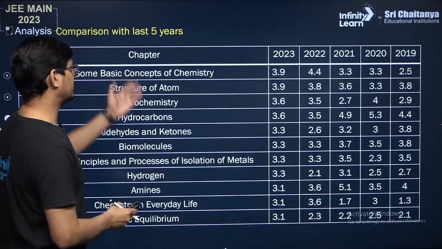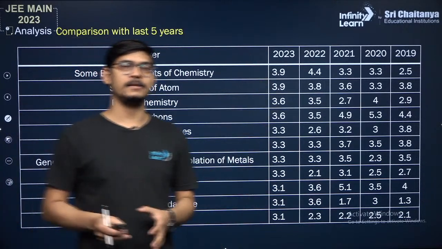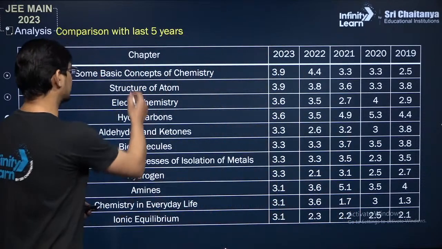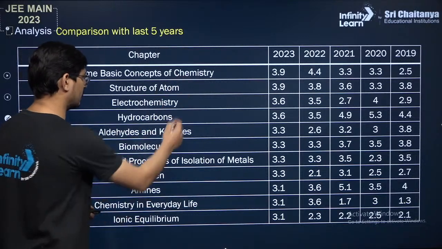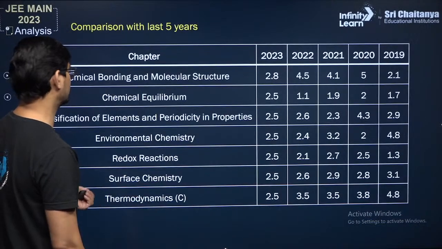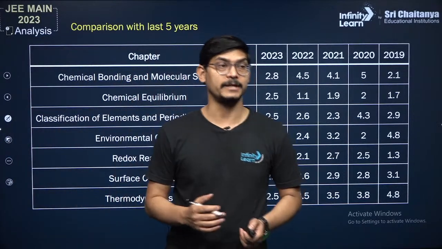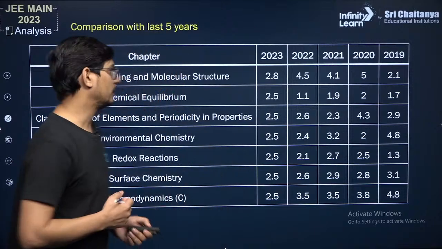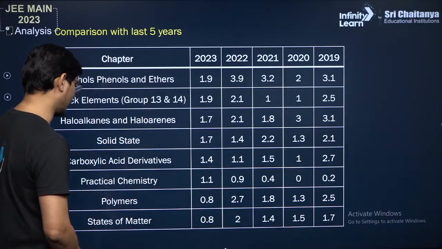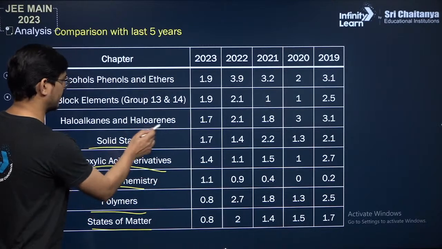So then some basic concepts of chemistry, structure of atom. Now you see there's not much difference, so it depends upon your time and your interest, and whether you want to cover these chapters. So: basic concepts of chemistry, structure of atom, hydrocarbons, aldehydes and ketones. These were the percentages of questions asked in the past 5 years. But remember, the chapters which I have mentioned, you must do them if you want to score well in chemistry. You can see that although fewer questions are asked from practical, polymers, states of matter, carboxylic acid, solid state, haloalkanes and haloarenes.